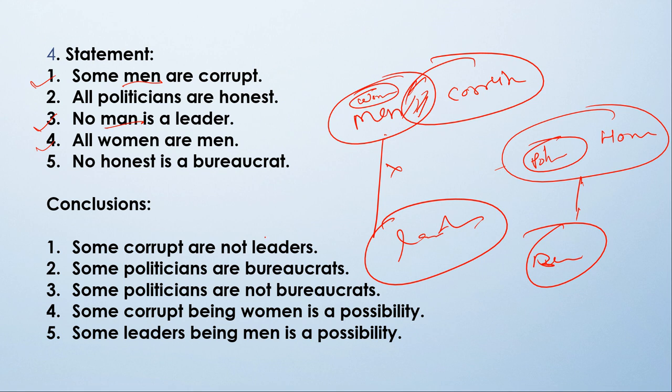Okay, now come to the conclusions. Some corrupt are not leaders. Some corrupt, this corrupt and this part of corrupt are not leaders. So this is following. Some politicians are bureaucrats. Where is politician? Here is politician and here is bureaucrat. No politician will be bureaucrat because all politicians are honest and no honest is bureaucrat. So yes, this statement is not following.